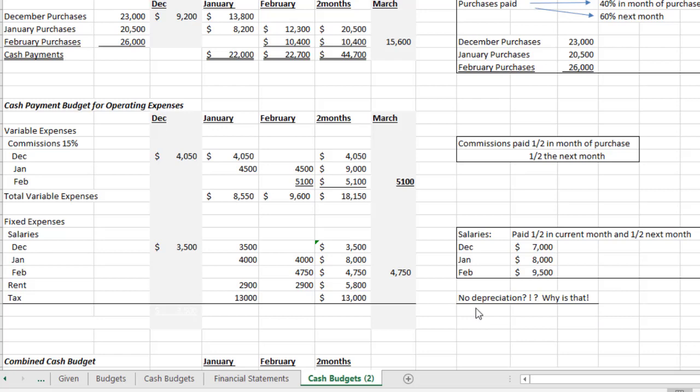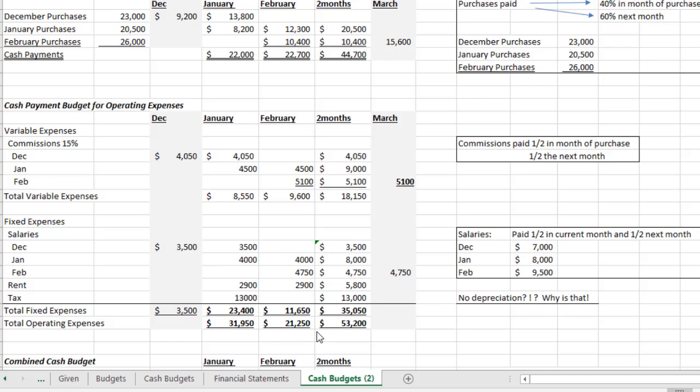All right, so because with depreciation there's no cash involved, and this is a cash payment schedule, we don't need cash to pay for depreciation. That's purely an accounting entry. It's not a cash entry. It's not cash needed. So just leave it out altogether. And then we have our total cash needs for each month.